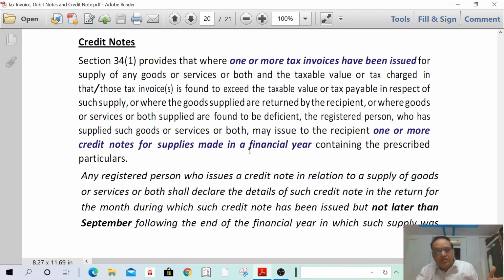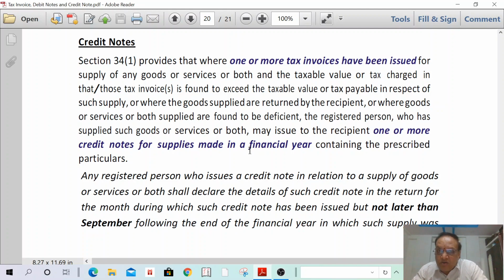For 2019-20, April 20 to March 21, you have to issue credit notes. Such credit note details you have to mention at maximum up to September 21. For September 20 to March 21 credit notes, you have to mention all credit notes immediately. Otherwise, the maximum time period for mentioning such credit notes is not later than September following the end of the financial year, or the date of filing of the annual return.